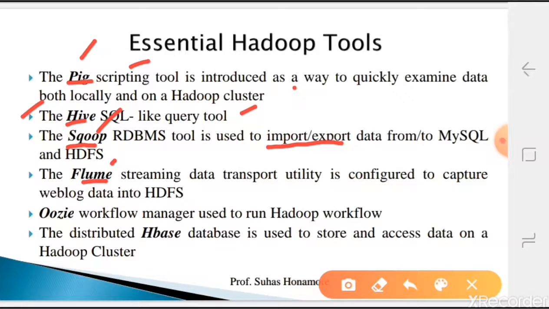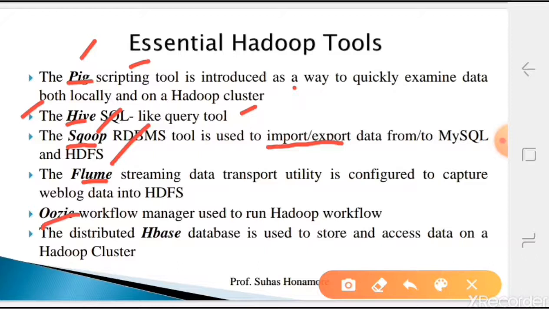Here, whatever stream is continuously coming in, the data generation is very fast, but writing the data is slow, because the write time is more compared to the read time. So generating data is much faster than writing it into HDFS. For that you require a buffer, and that buffer is provided by Flume.